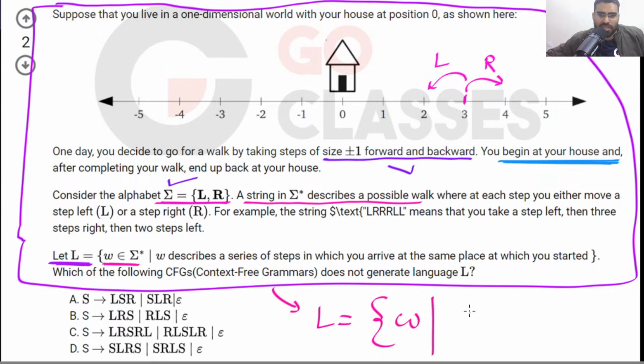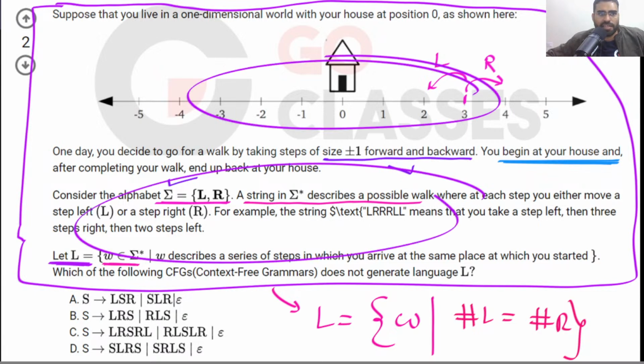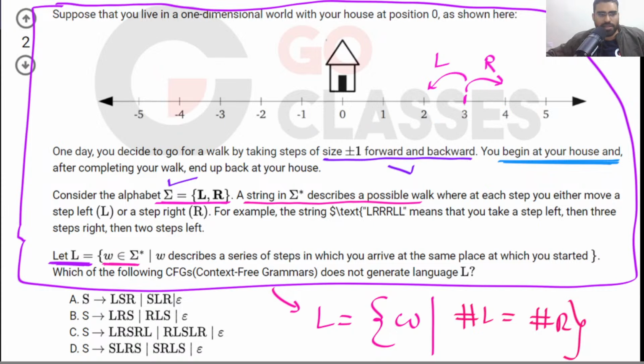You have those strings where the number of L will be equal to the number of R. This entire paragraph, these details given to you, the complete question, if you read it, you will see this is the language. Now the question is asking, which grammar does not generate this language?